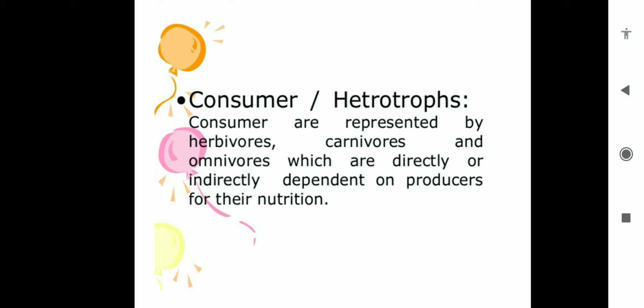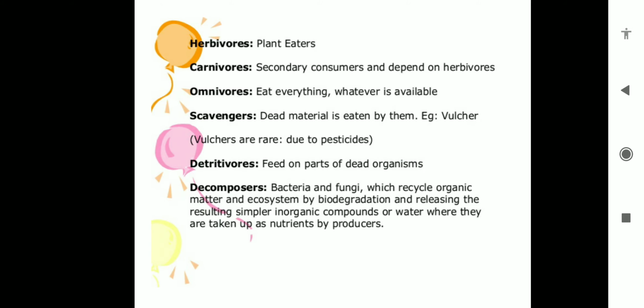They do not prepare food, so they are called heterotrophs. Herbivores are the plant eaters, and they are the first consumers because they feed on the grasses. Secondary consumers are the carnivores, which feed on herbivores. Omnivores eat anything, meaning both plants and animals.